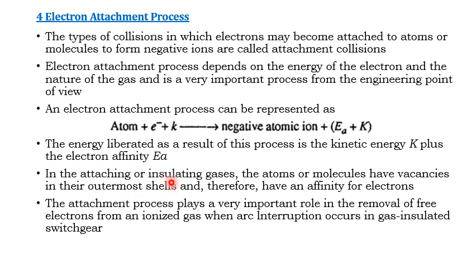In attaching or insulating gases, the atoms or molecules have vacancies in their outermost shells and therefore have an affinity for electrons. Consider the insulating gases: the atoms or molecules have vacancies in their outermost shells, that means the outermost shells of an insulating gas atom or molecule are blank, so you cannot find electrons there, and therefore they have an affinity for electrons.